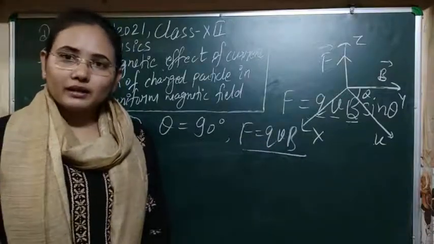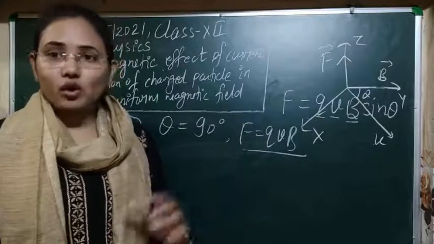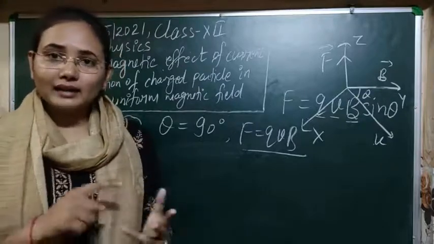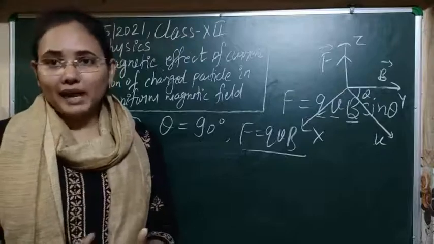So no work is done, it is experiencing some force, and the velocity vector is perpendicular to the magnetic force.